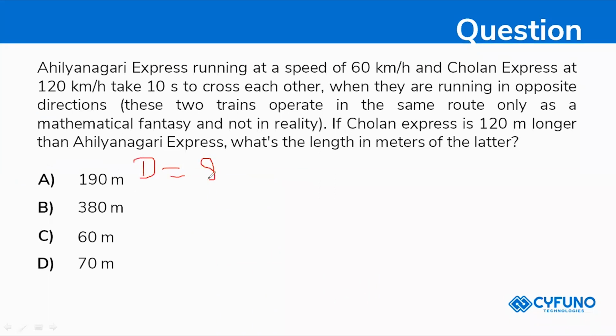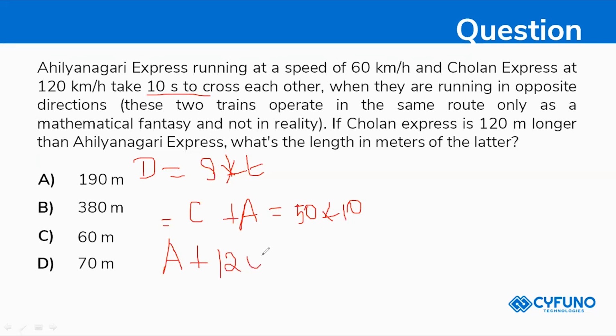Distance is equal to speed into time, that is Cholan Express plus Alingiri Express equals 50 into 10, so it is equal to 500 meters.